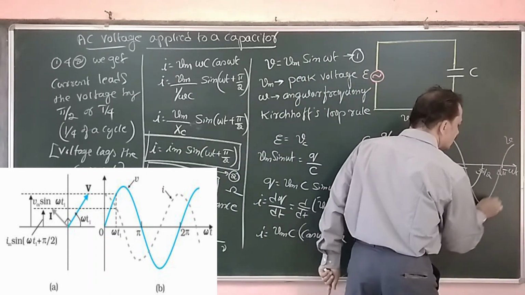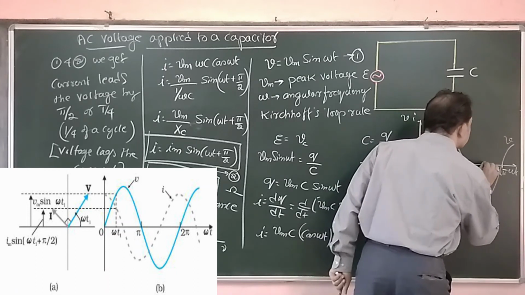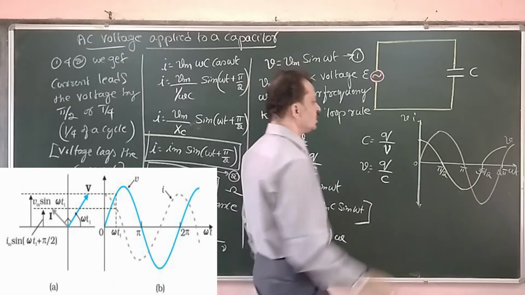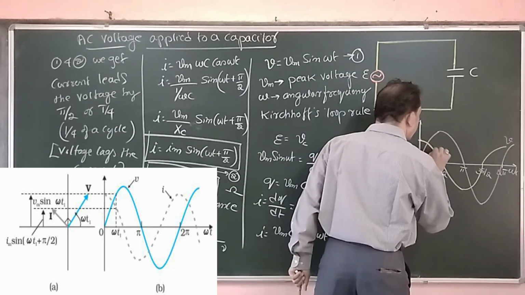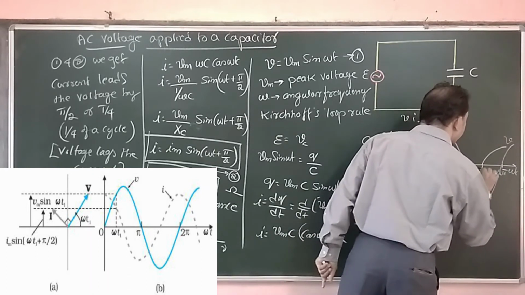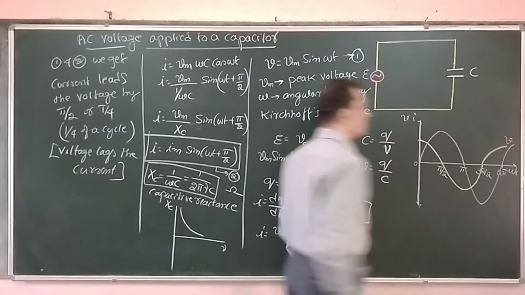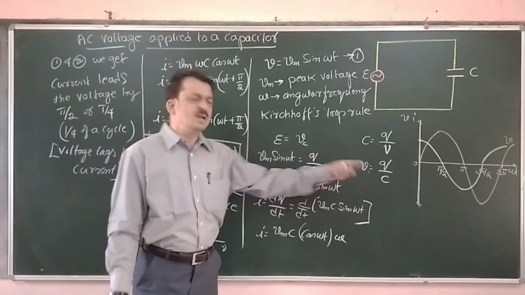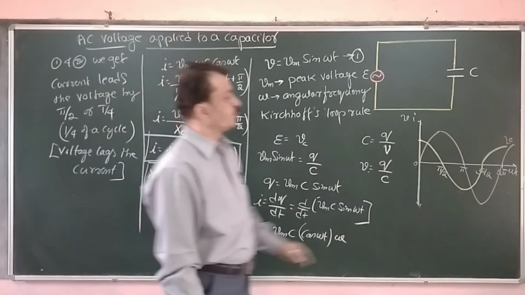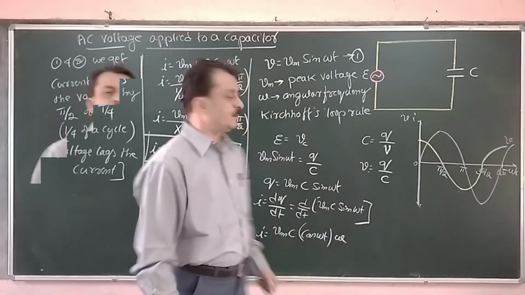Now as the voltage starts to decrease, the current starts to increase in the forward direction. Now this is what we have, a current curve which is leading the voltage curve. Current curve voltage curve na lead madidane. That is the graph of current and voltage versus omega t.